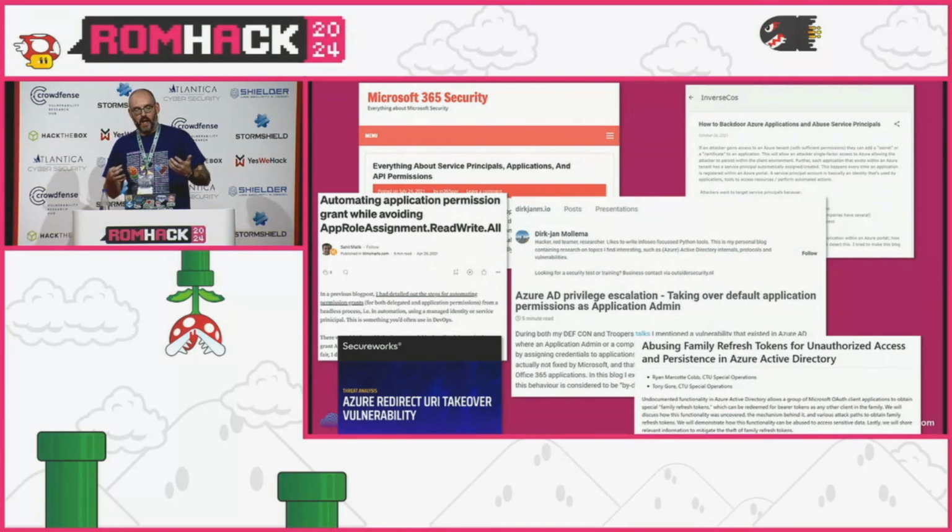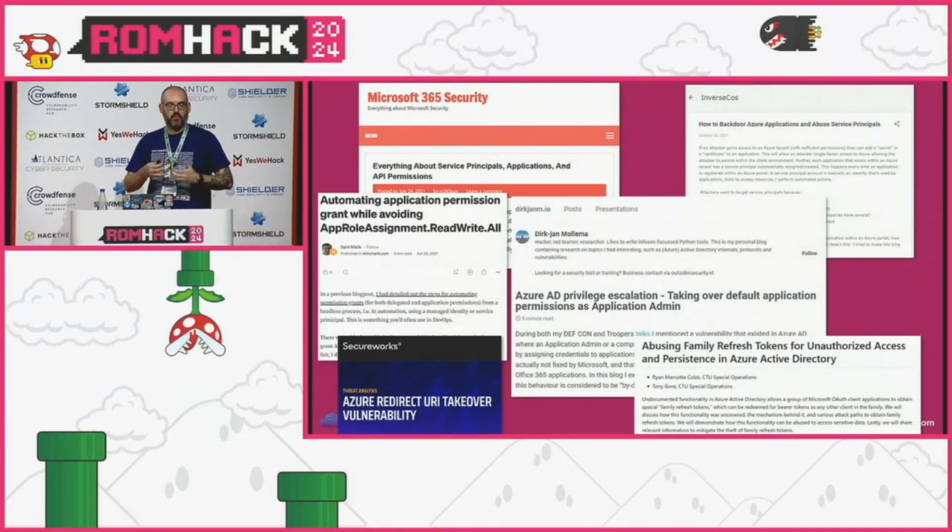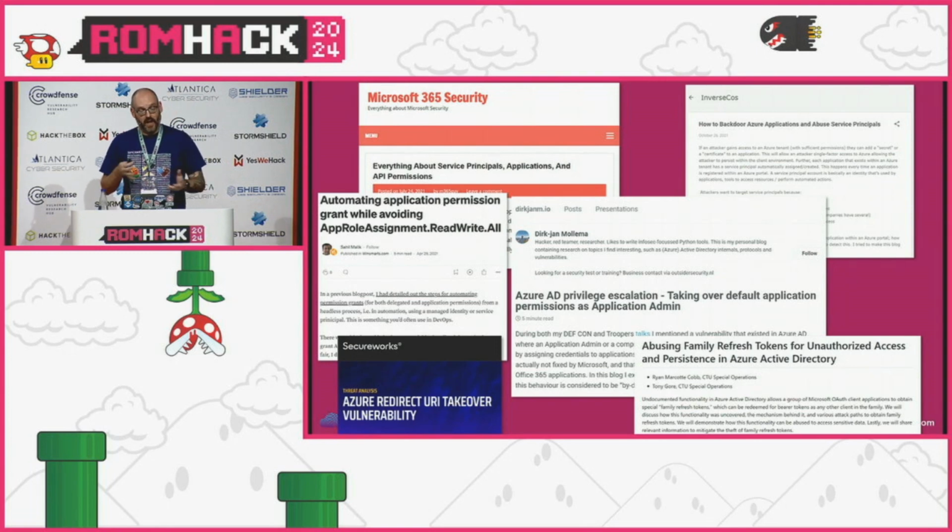A lot of other researchers out there, probably some of these you may know, in particular Dirk-Jan Mollema, hey, butchered his name there, has done a lot of research in 2019 on service principals and applications relative to Microsoft apps, and found at the time there were 100-something applications out there that you could essentially assign credentials to and impersonate. And at that time I was working at Microsoft running Azure Active Directory assessments for enterprise customers.